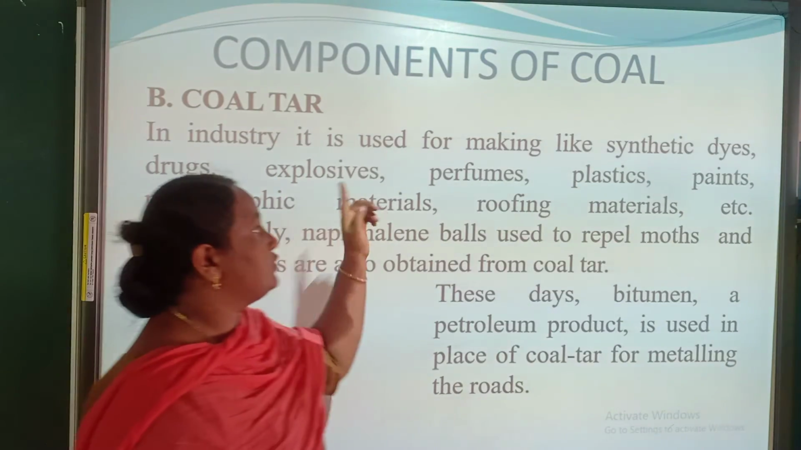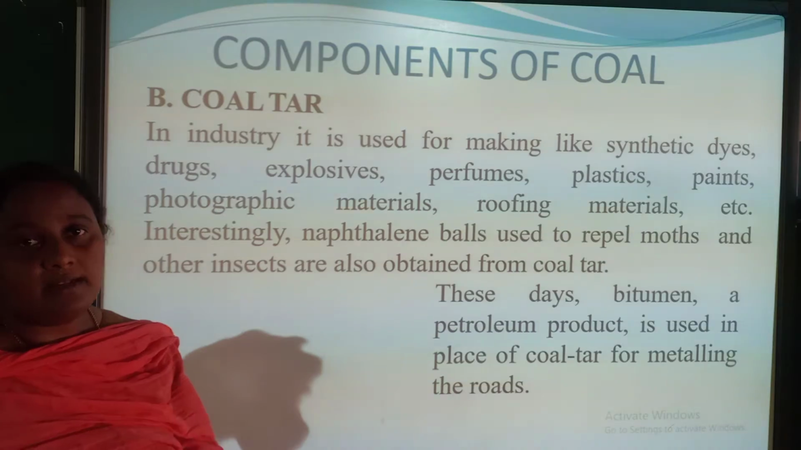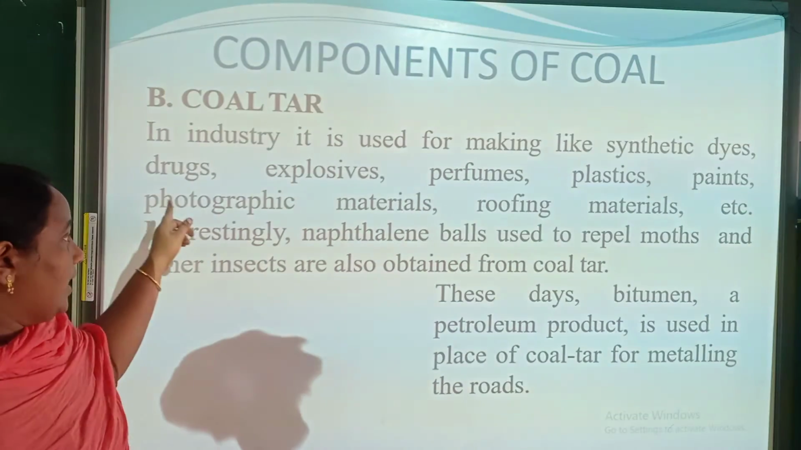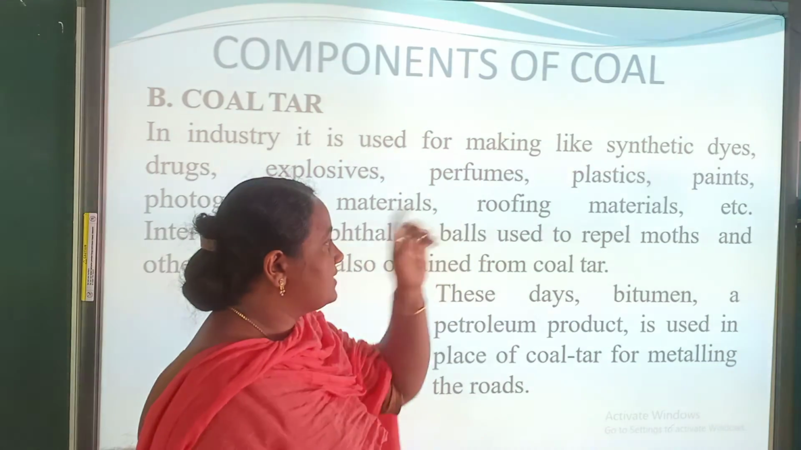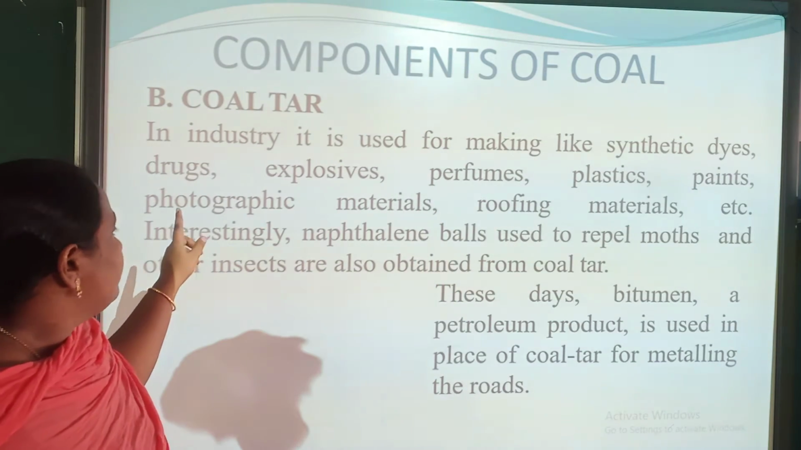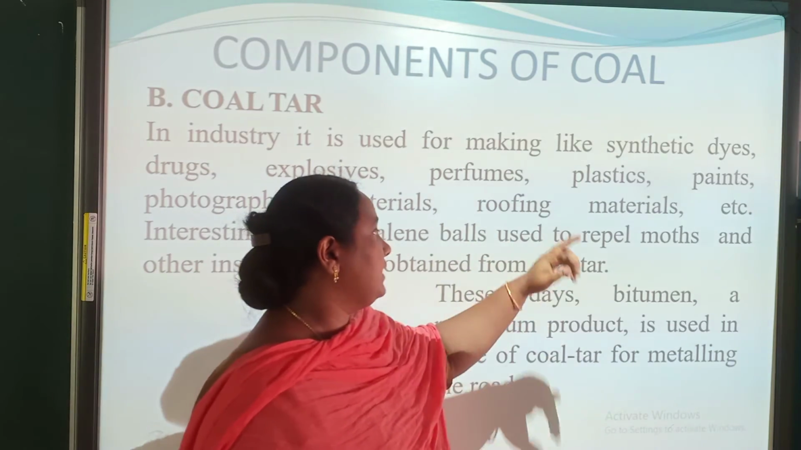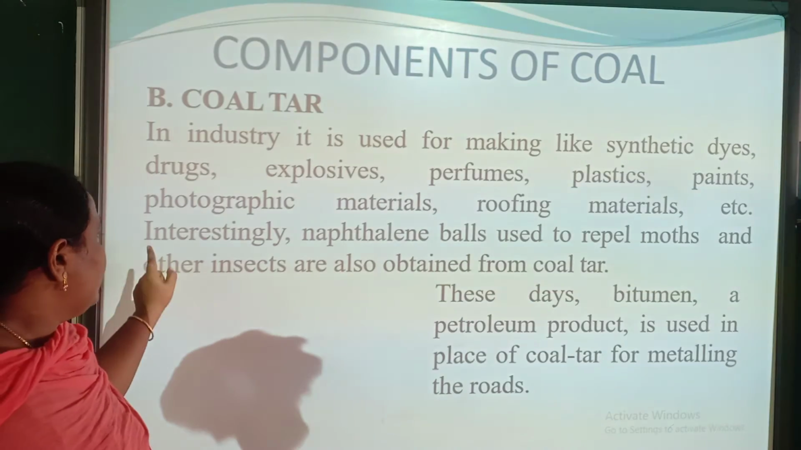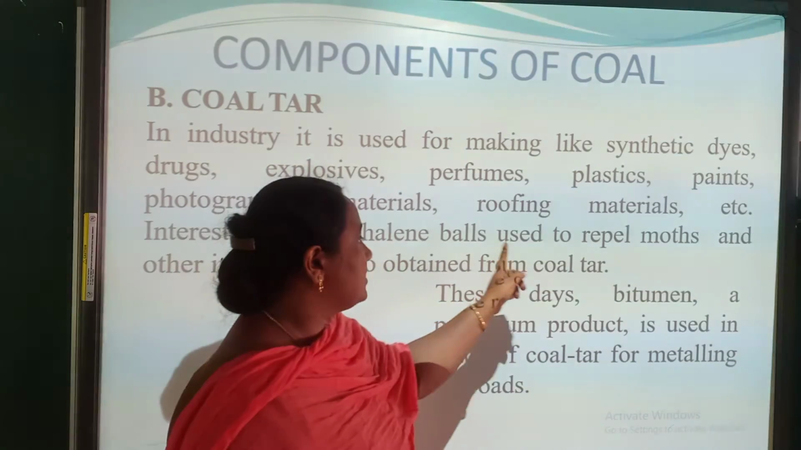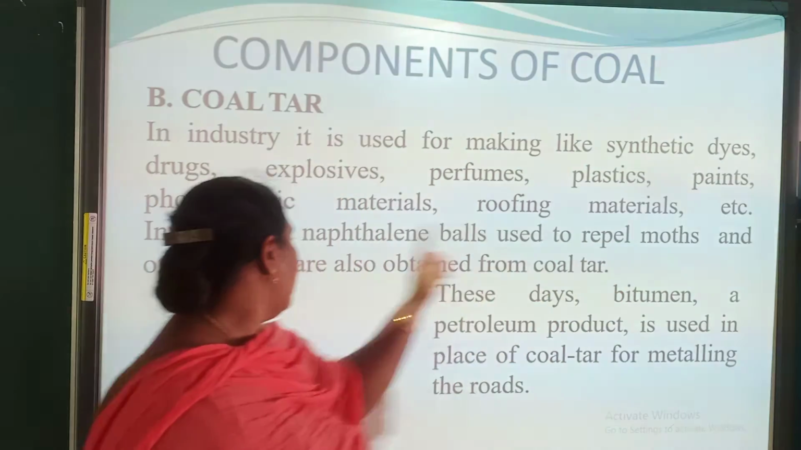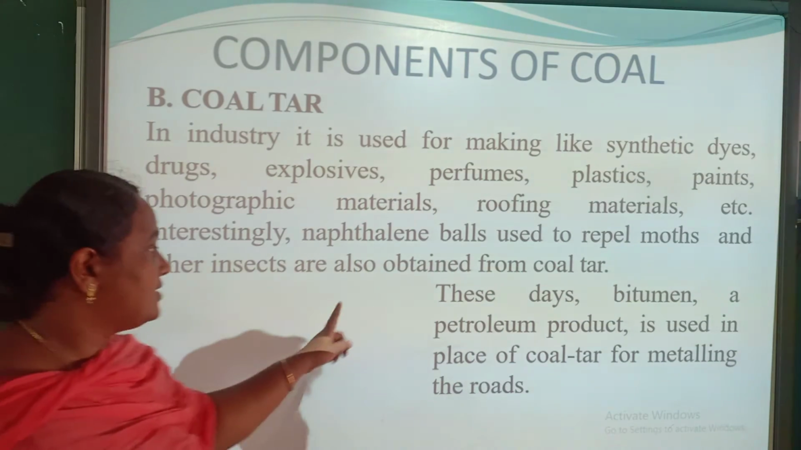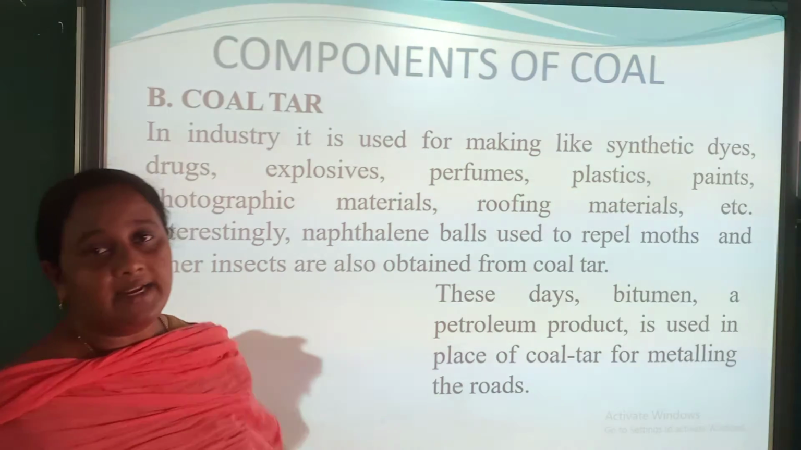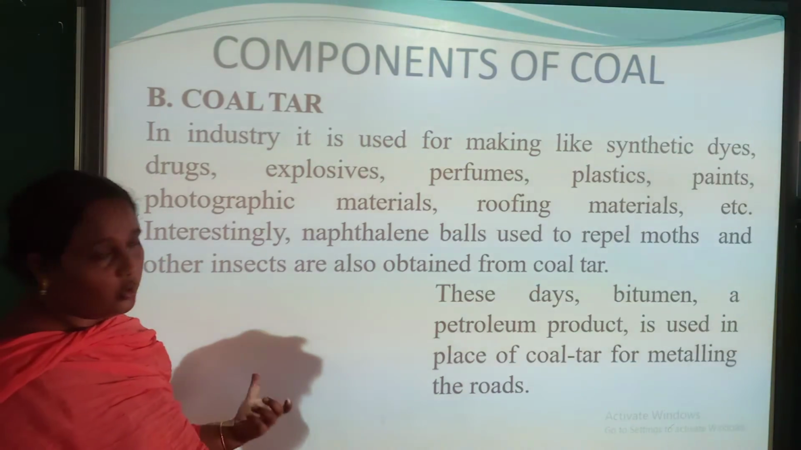In industry it is used for making synthetic dyes. You know dyes. What are dyes? Making colors, isn't it? Drugs, explosives, perfumes, plastics, paints, photographic material, roofing material, etc. These all are very important things, isn't it? Interestingly, naphthalene balls used to repel moths and other insects are also obtained from coal tar. We know that this insecticide is also made with coal tar.